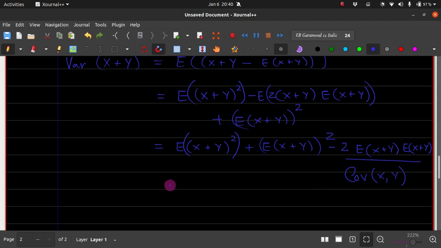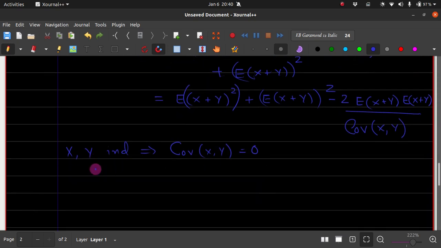If x and y are independent random variables, this implies the covariance of x and y is equal to 0. And hence in this case, the variance of x plus y is nothing but